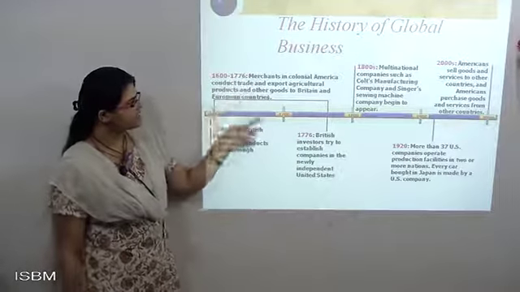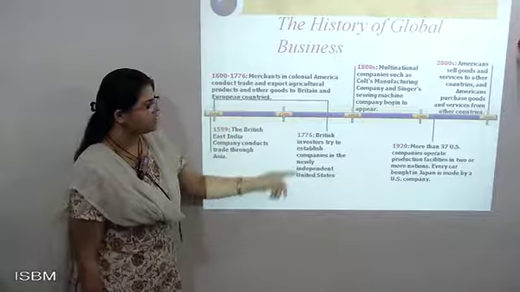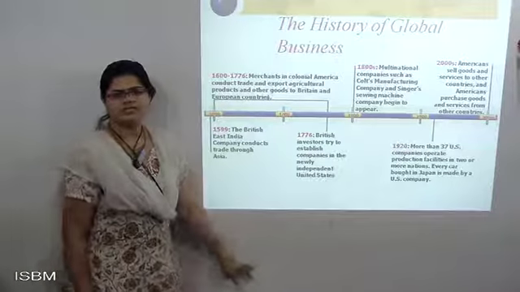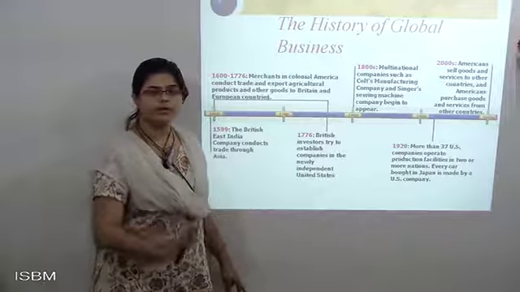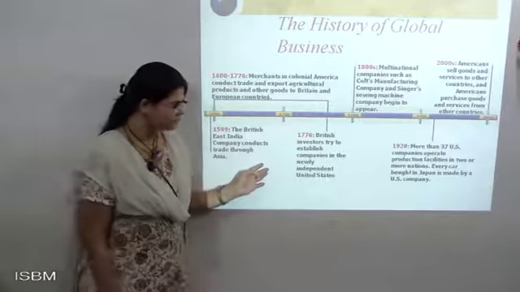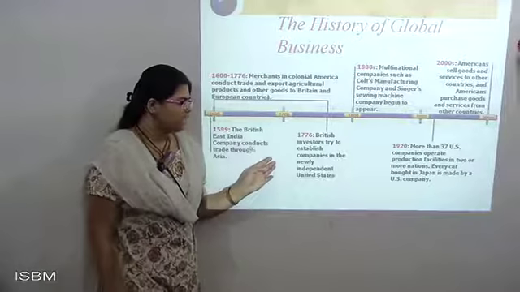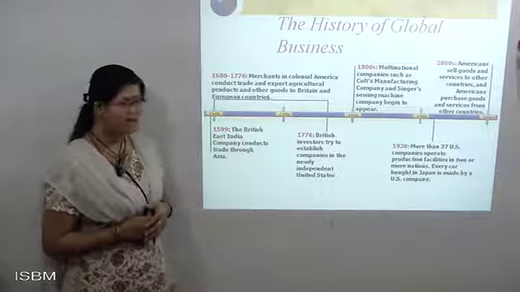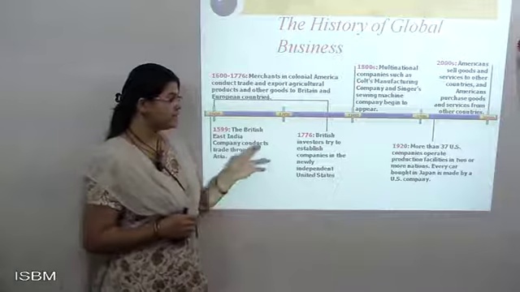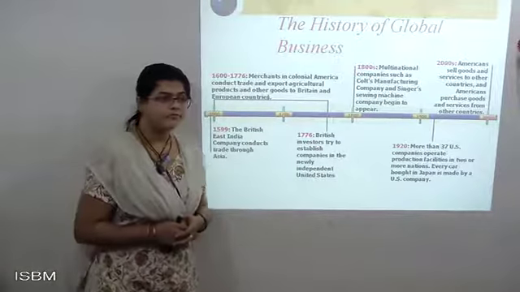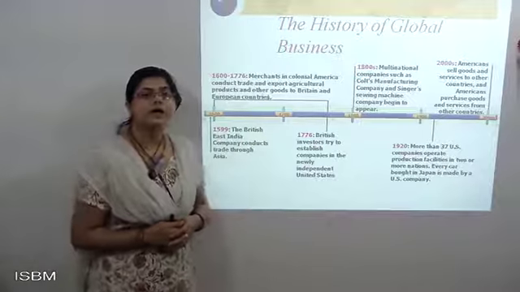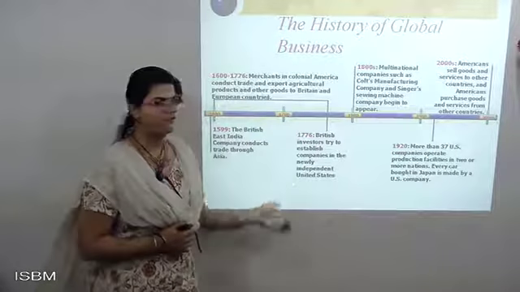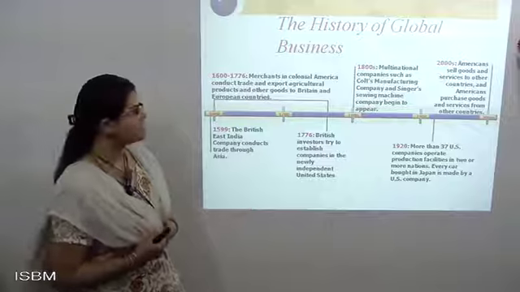As in 1776, after that you can see British investors tried to establish a company in the newly independent US. Because this international business was set up in the olden period of time in the US, they planned accordingly. The US got independence, and after that the British investors started setting up businesses in new companies. With the newly independent country, they thought, let us try to do the transactions from there, and that created an important way.